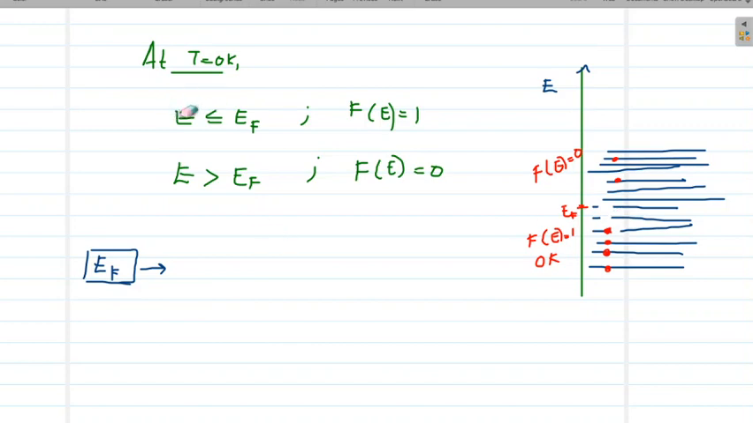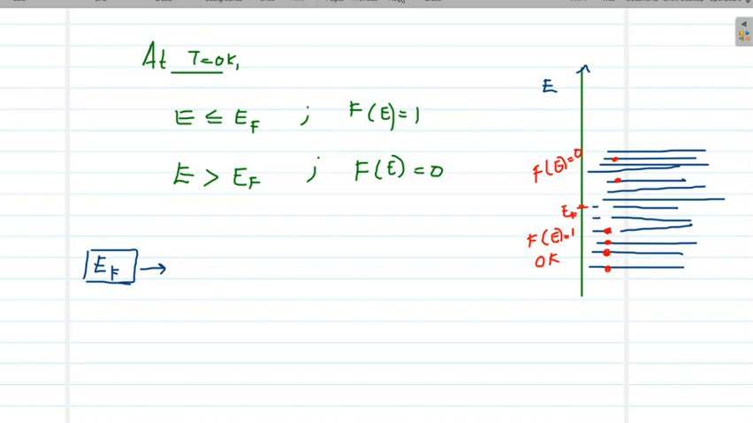So effectively, what will happen? The probability of finding electrons beyond energy level EF will not be equal to 0, it will begin to increase, and the probability of finding electrons below EF will not be 1 now, because electrons are leaving their already occupied states.